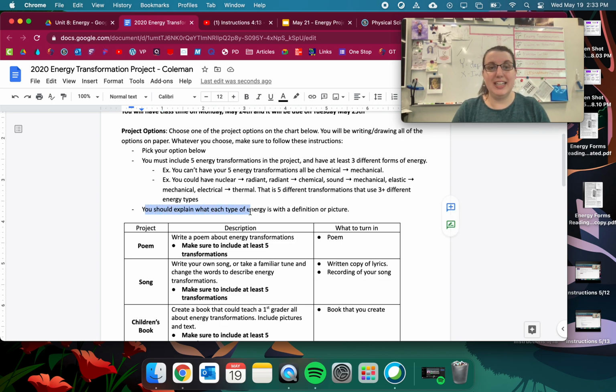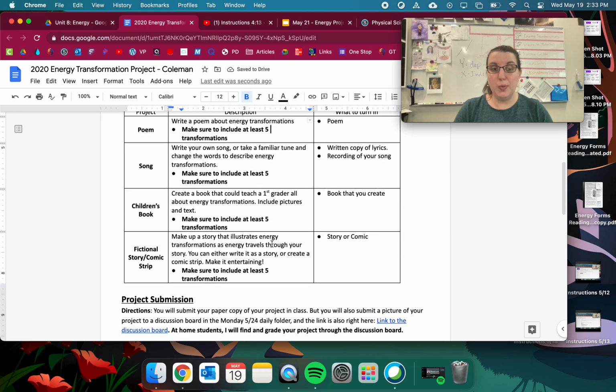And then you should explain what each type of energy is with a definition or picture, meaning that once you point out what the energy transformation is, you either have to, for like say nuclear to radiant, either draw a picture of nuclear energy or give a definition of nuclear energy, or draw a picture of radiant energy or give me a definition of radiant energy. So each type of energy you have should have a definition or a picture. All right, so that is the whole project right there.